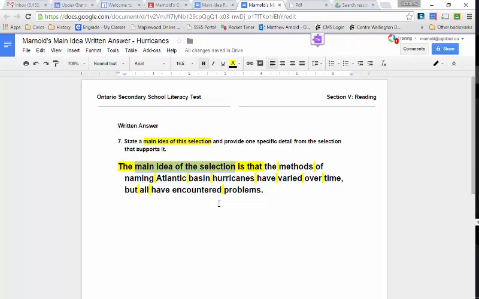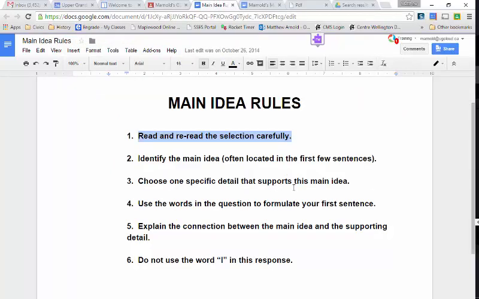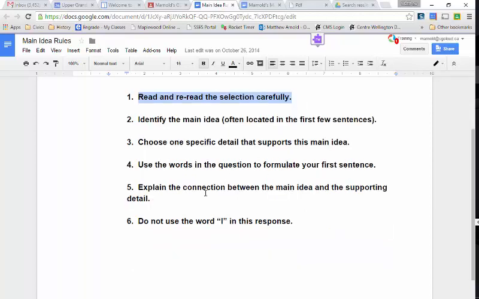So it's up to you to find the fact in the reading, and that we will do as a class. The final sentence you're going to do is explaining the connection between the main idea and the supporting detail, and make sure that you do not use the word I in your response. So don't say that I think the main idea is, or I think the supporting detail is. You have to do your entire work in the third person.